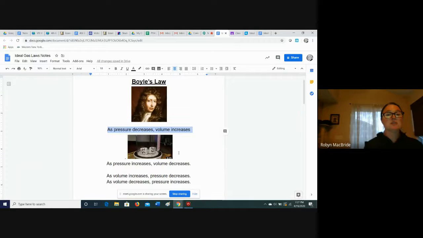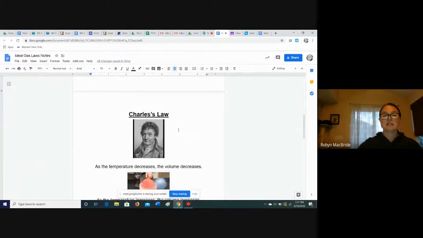For those of you who like to be thorough, we could say this a bunch of different ways. As pressure decreases, volume increases. The opposite is as pressure increases, volume decreases. Basically, these two are inverses, or they do the opposite thing. As one increases, the other one decreases. And that's what Boyle said.